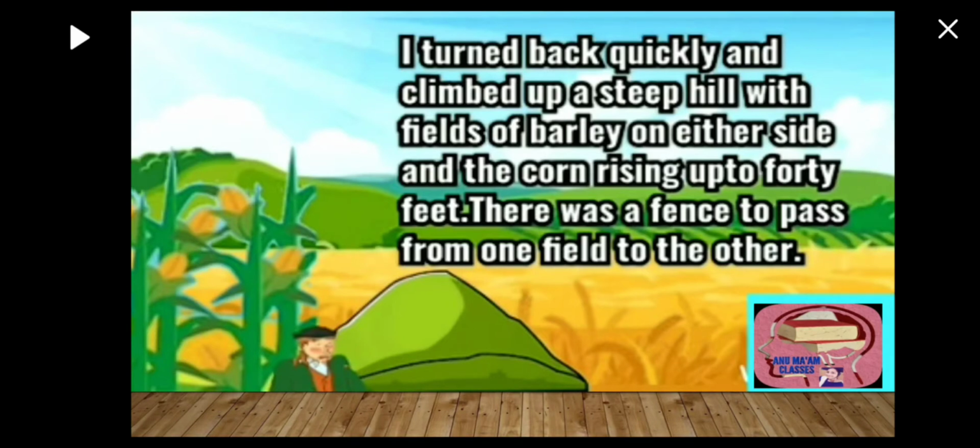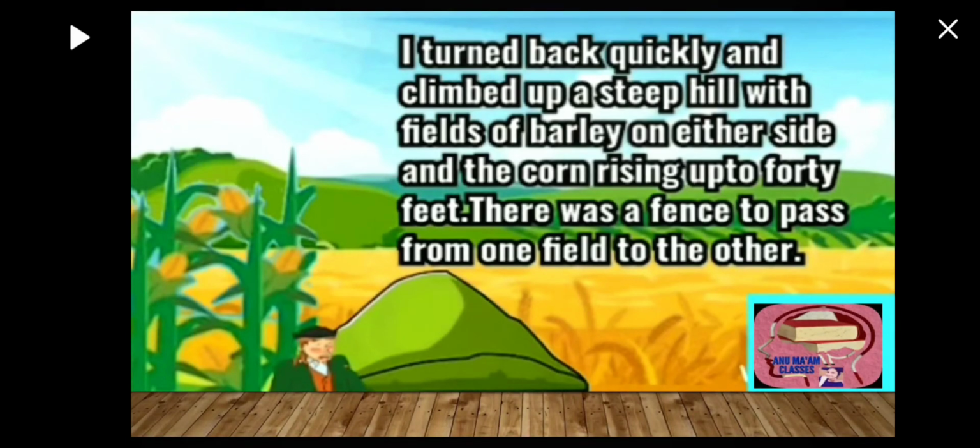Now here Gulliver is telling that he turned back quickly. He ran away from that particular place where the giant creature was. He climbed up a steep, sharp hill, and there were fields of barley and corn, and those plants were up to 40 feet in height.